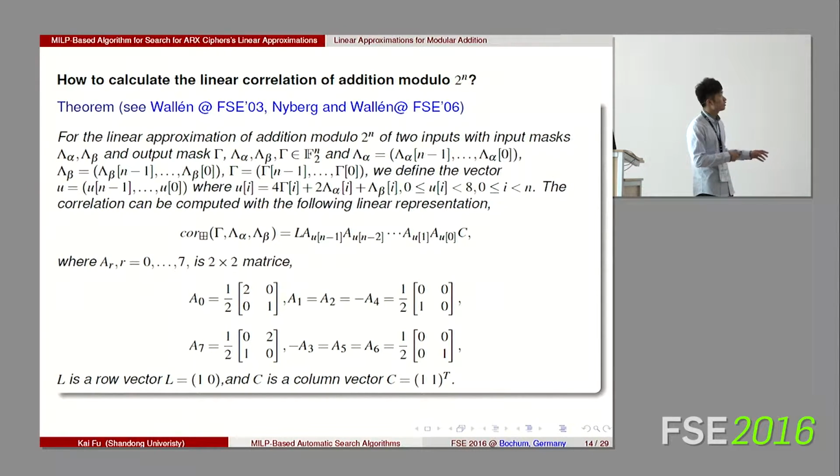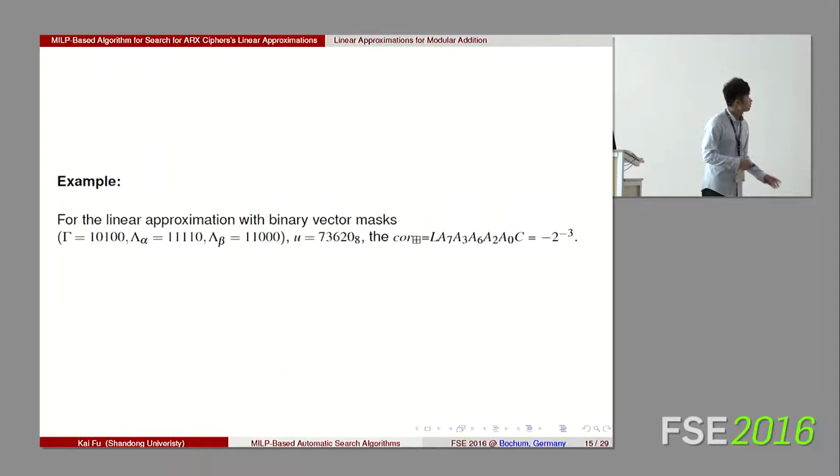So we can use this formula to calculate the correlation, where L is a row vector, C is a column vector, and AR is a 2 times 2 matrix. The mu is the n-bit vector, where mu I can use this equation to calculate. This is the example.